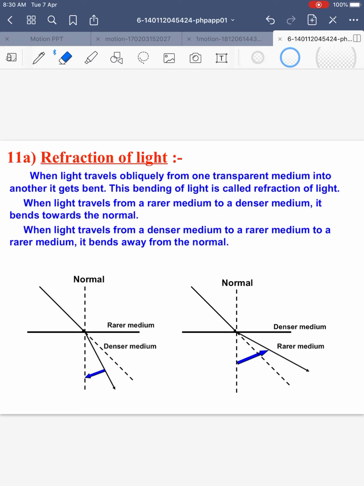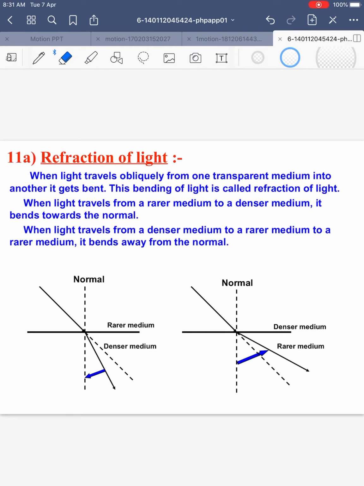So far, we have discussed reflection. Today, we will be starting with the next topic, that is refraction of light. Earlier, I told you that the basic difference between reflection and refraction is that reflection is the bouncing back of the light in the same medium. But what will happen when a ray of light travels from one medium to the other?